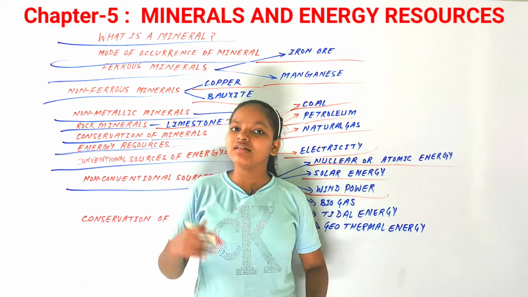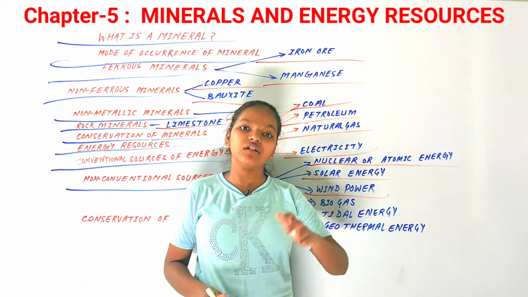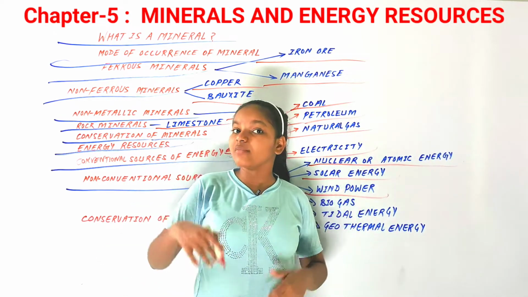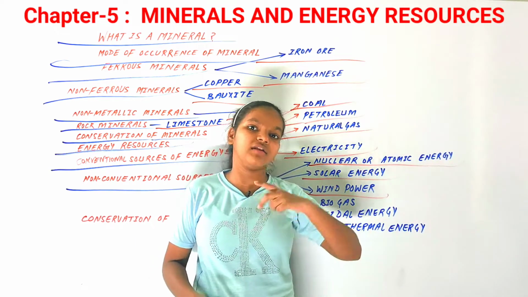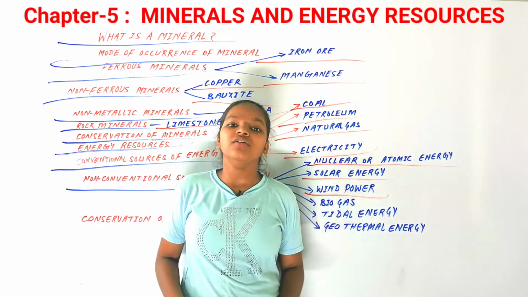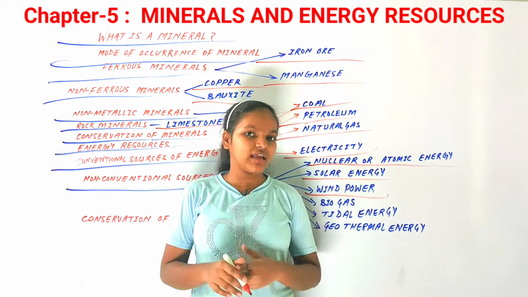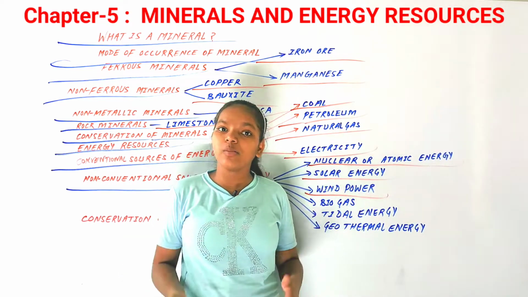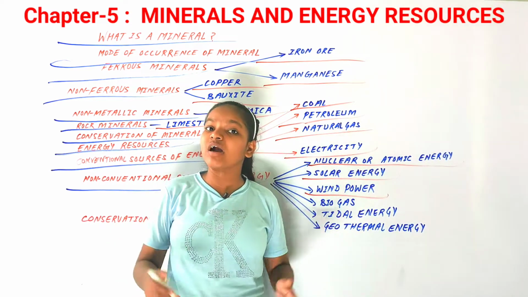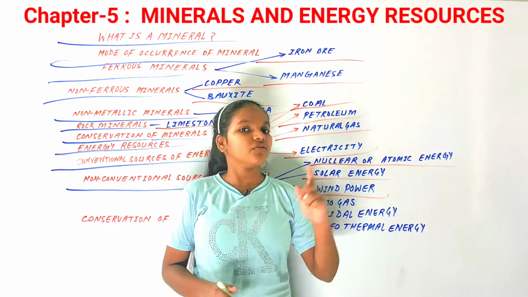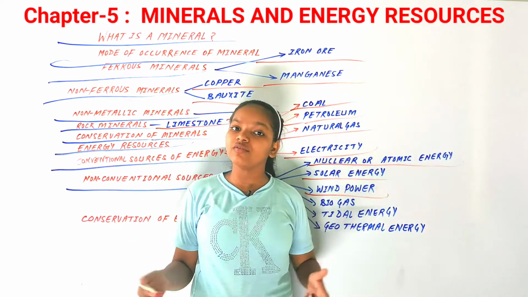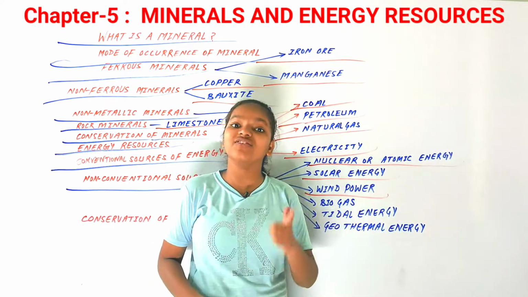It is generally installed in areas where air flows at a fairly high speed to rotate the windmills. There is a very good wind farm in the Tamil Nadu region. That is how wind power is generated in our country.